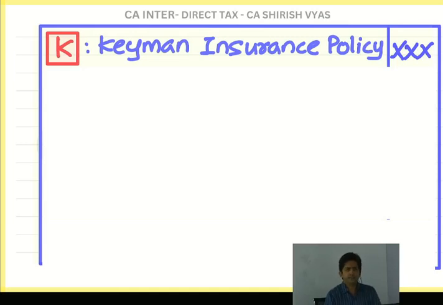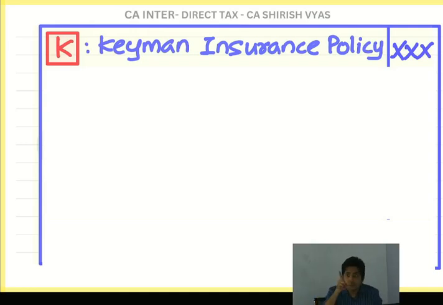Kind of, but not exactly life insurance. See, life insurance is different. Life insurance we take by thinking, what if I die suddenly? What will happen to my wife, my small children? So to secure my family, I take life insurance. That is personal in nature. We are trying to secure our family.